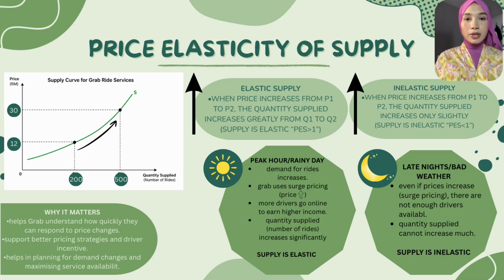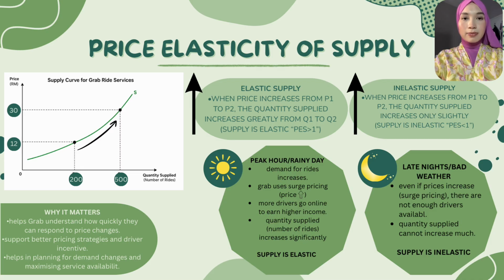drivers available. The supply curve slopes upward from left to right because when price increases, more drivers are willing to provide services. For example, when the price increases from 12 ringgit to 30 ringgit due to surge pricing, the quantity supplied increases from 200 rides to 500 rides. This happens because more Grab drivers go online to earn higher income. Therefore, the supply is considered elastic.